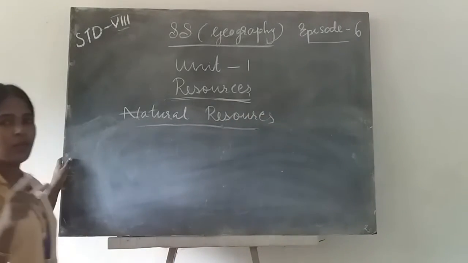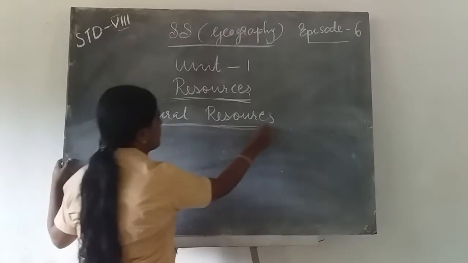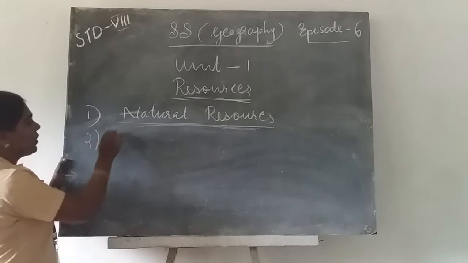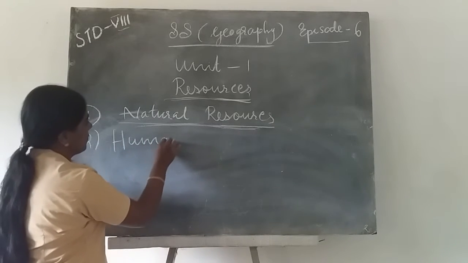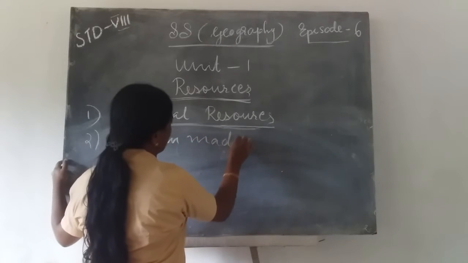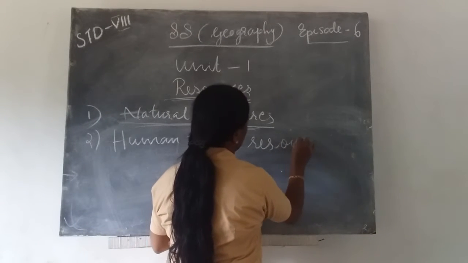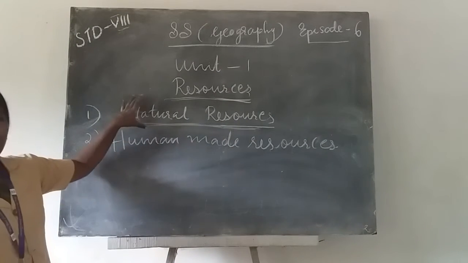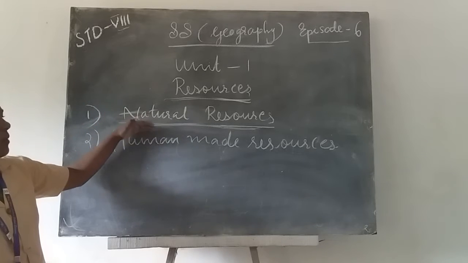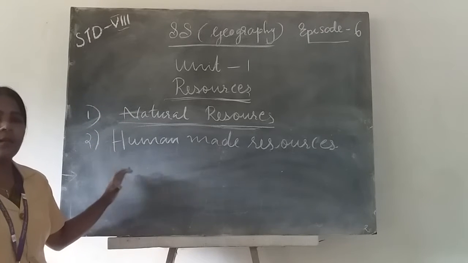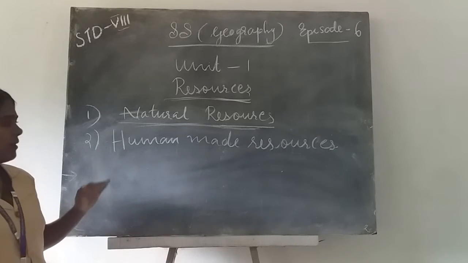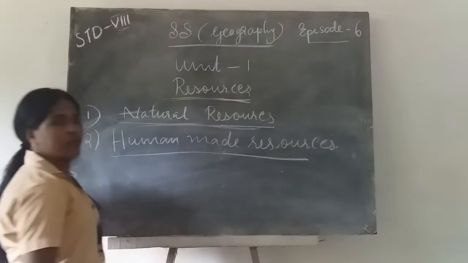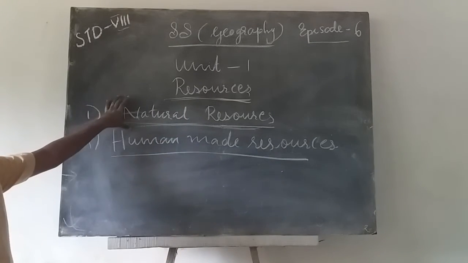Types of resources, we only discuss natural resources. These are types. Which are the types? First one, natural resources. Second one, human-made resources. Types of resources are natural resources, human-made resources, and human resources. Human resources we will study in the following seconds. First we will discuss natural resources.